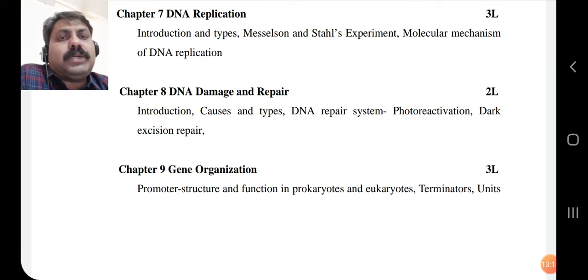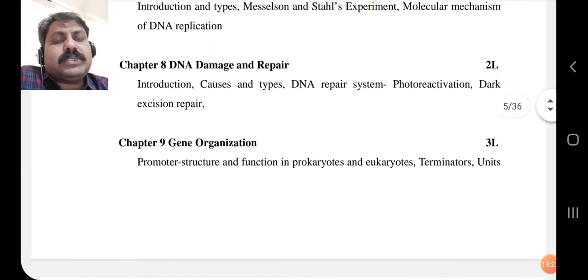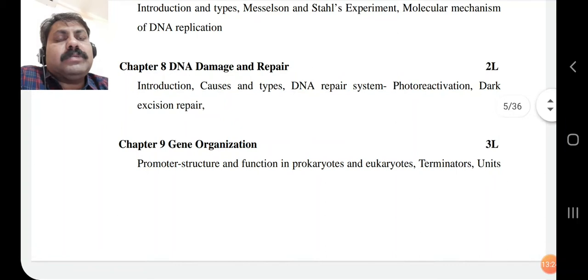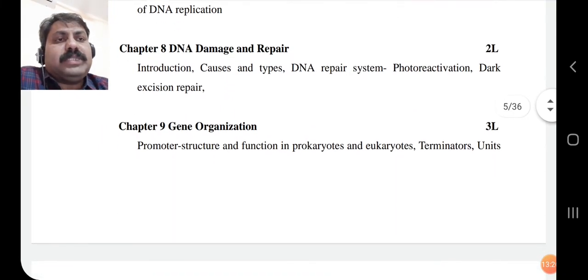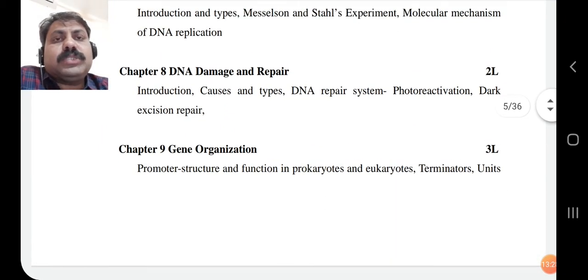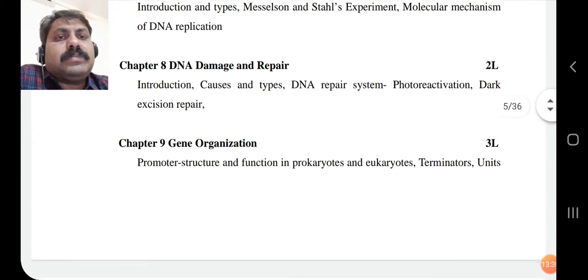So there are some types of damage, how the DNA gets damaged, and what the mechanism is for repair of that damaged DNA. That we are going to discuss in chapter number 8, DNA damage and repair.